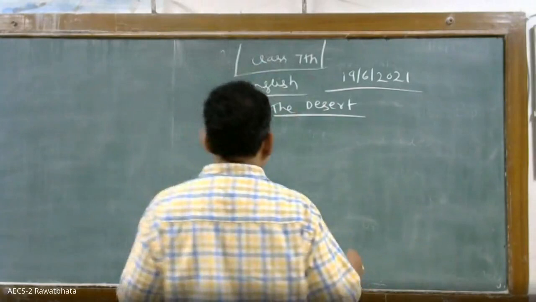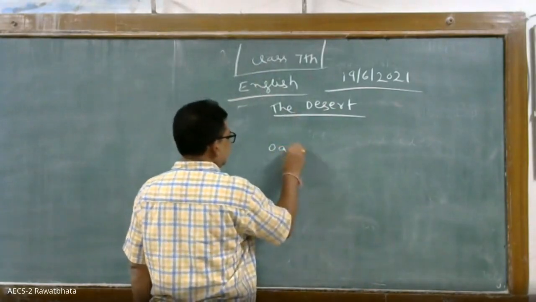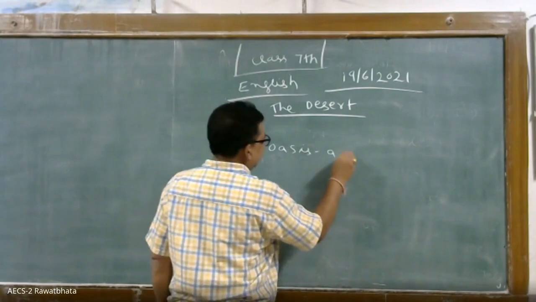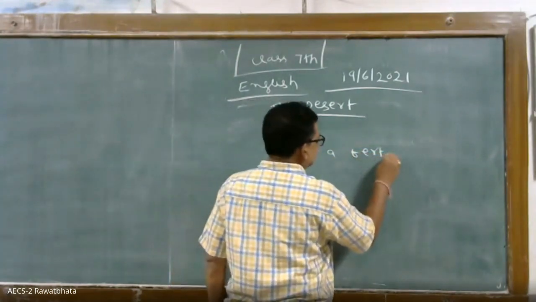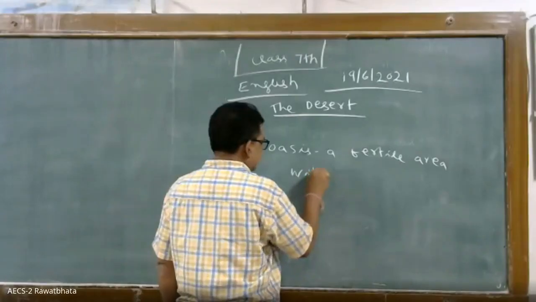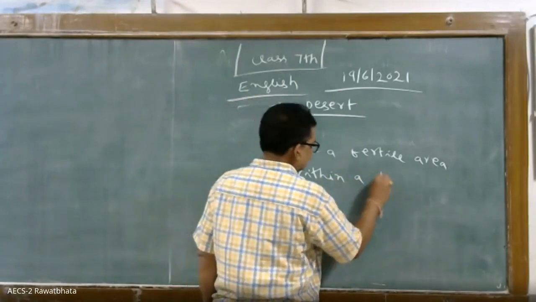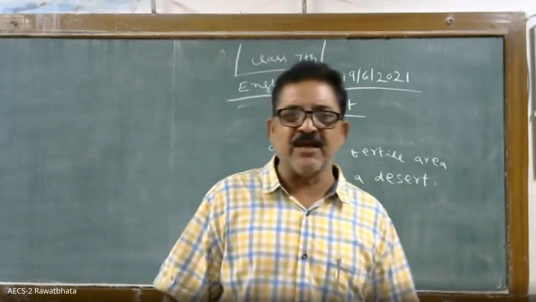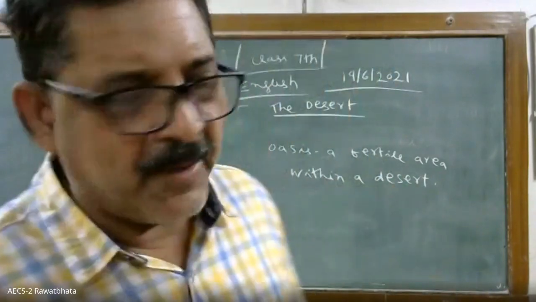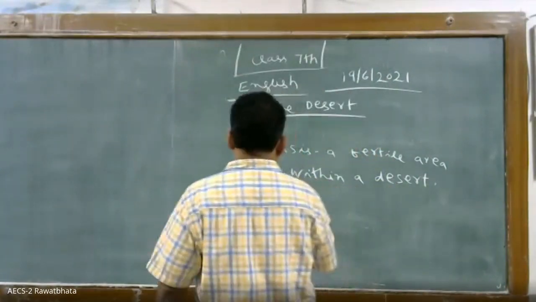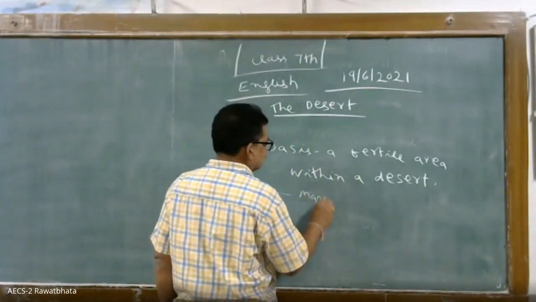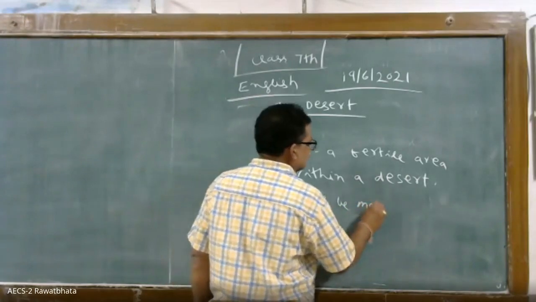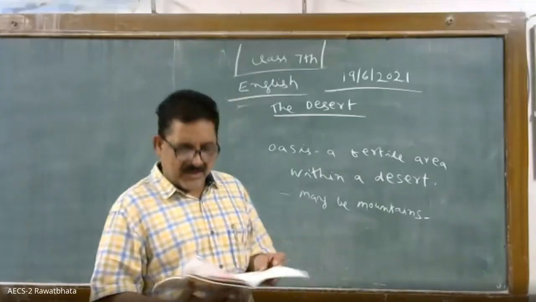So, what is an oasis? A fertile area within a desert. In Hindi, you call it Marudyan. Marudyan means oasis. So there may be mountains inside the desert.